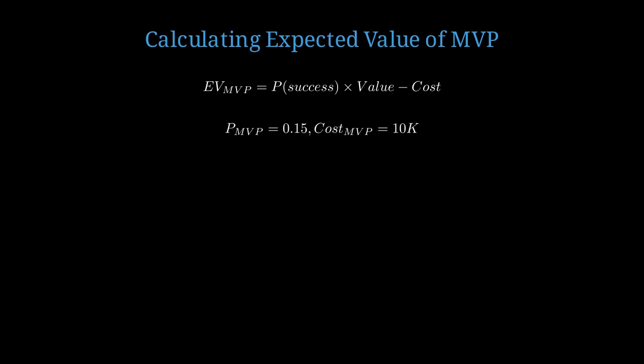Let's calculate the expected value of building an MVP using our framework versus building a full product. Expected value of MVP equals probability of success times value minus cost. Assume probability of MVP success is 15% and cost is $10,000. Probability of full product success is 5%. Because we have no user feedback, cost is $100,000. Assume if either succeeds, the value is $1 million.